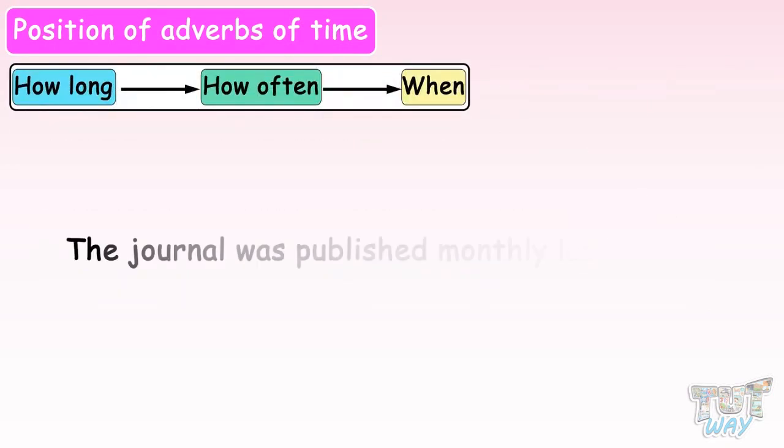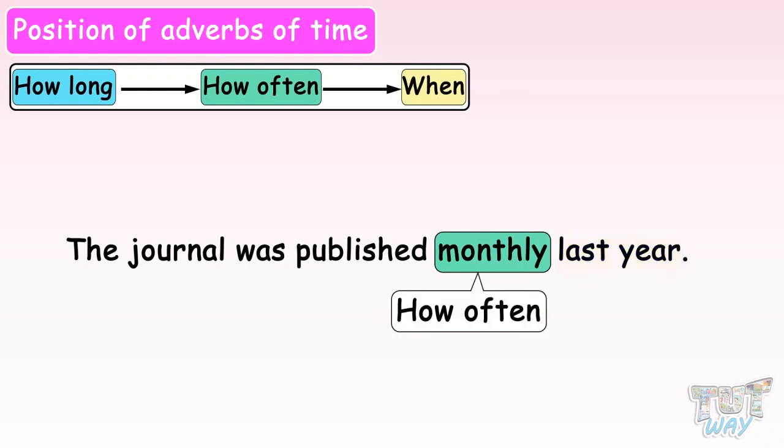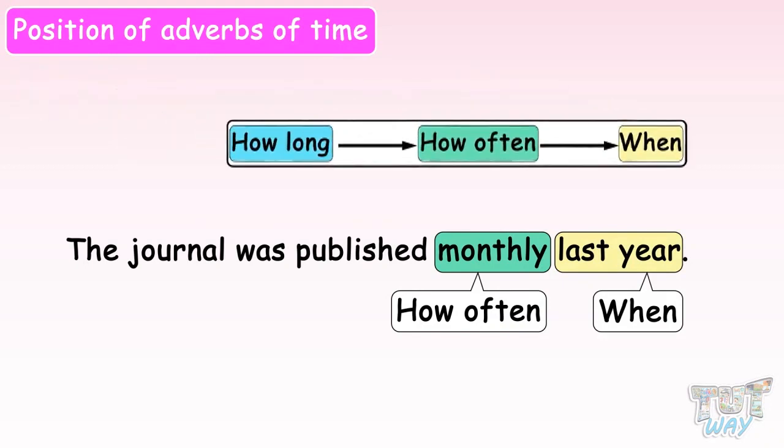The journal was published monthly last year. In this sentence, we have 2 adverbs of time, monthly and last year. Monthly answers the question, how often? Last year answers the question, when? So the order is followed. First is how often, and then when. Here we have the next sentence.